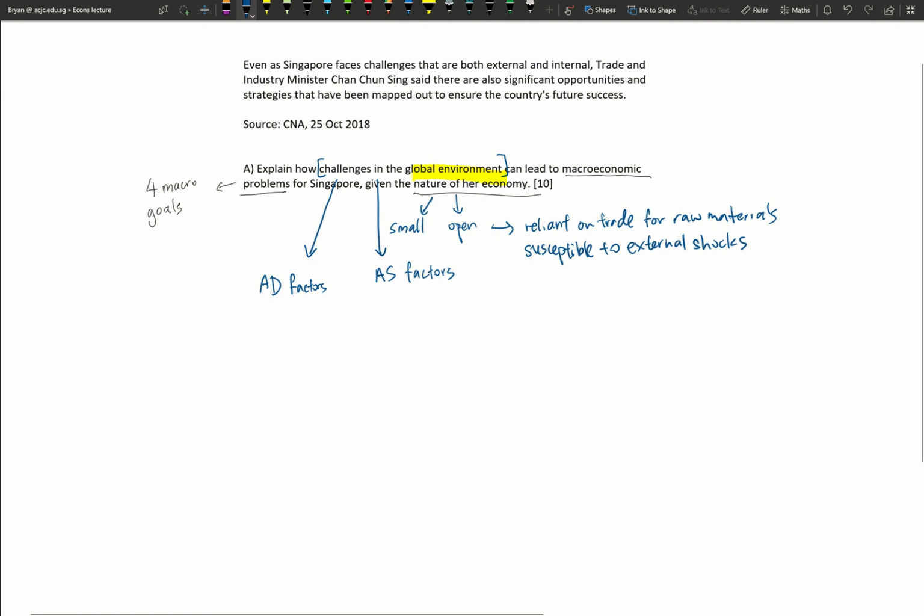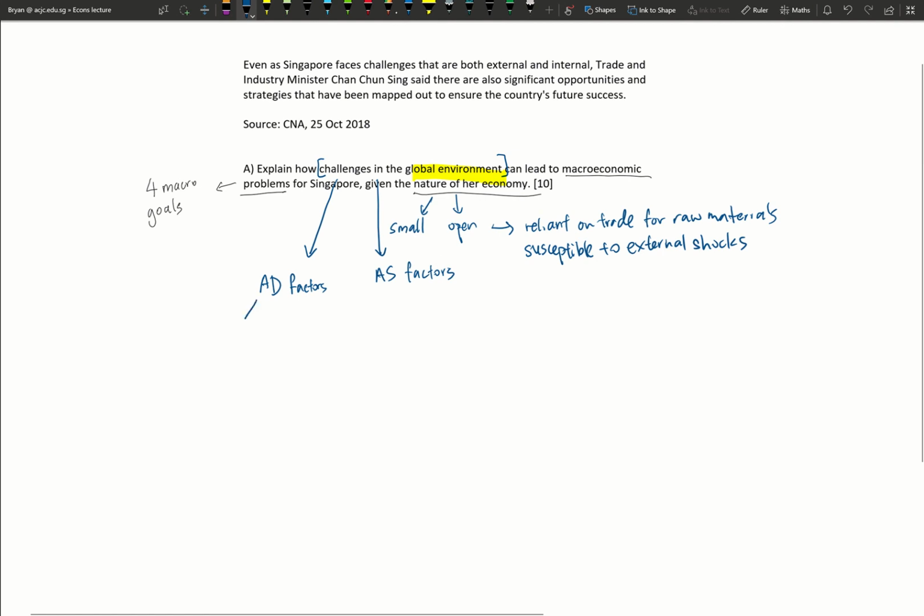We also want to display our knowledge that macro problems can happen through AS factors as well. So we will most probably be talking about the cost of production, which is linked to the nature of Singapore's economy being reliant on trade for raw materials. For such a question, it requires some knowledge of what happened in the last few years that has threatened Singapore's macroeconomic goals.